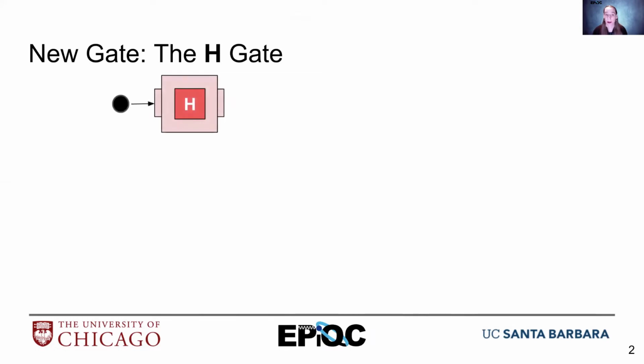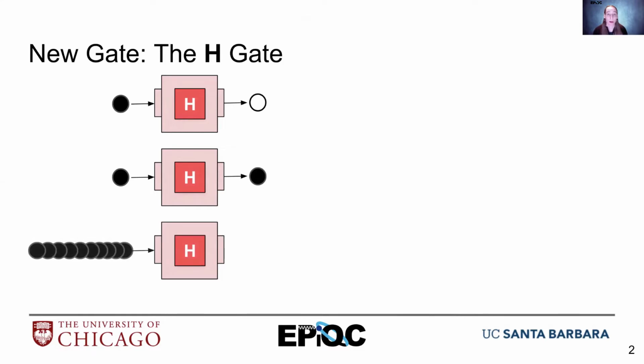We put in a black ball. Maybe we get out a white ball. We put in a black ball. Sometimes we get out a black ball. So if we were to give it lots of balls in sequence, lots of black balls, we would end up with the results being half black, half white, which means that 50% of the time when we apply an H gate, we end up with a black ball, and half of the times when we apply the H gate, we end up with a white ball. That seems very, very odd.